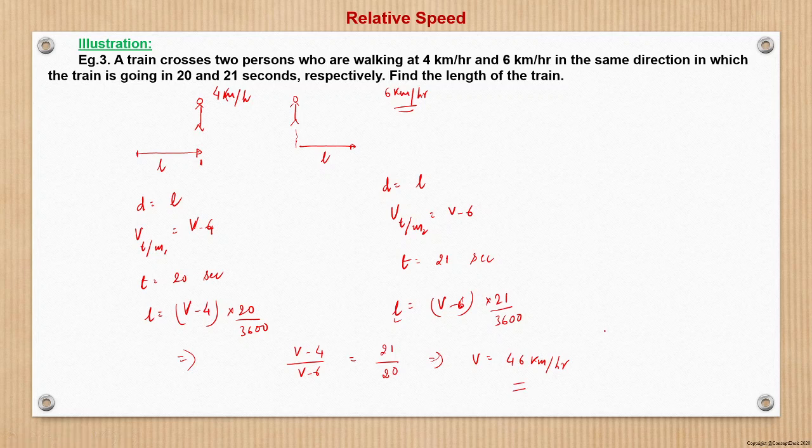So we have to find the length of the train. So length of the train is what? Length L, we can use any equation, that is v minus 4. So 46 minus 4 into 20 by 3600. This is in kilometer, multiply by 1000 to get it into meter. If we solve this, this will be 42 into 20, and this term will become 5 by 18.